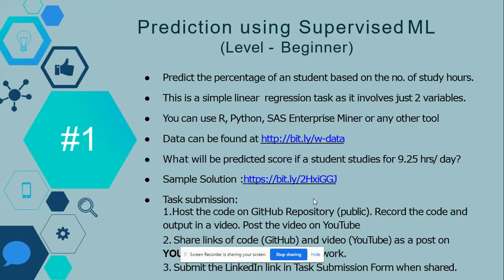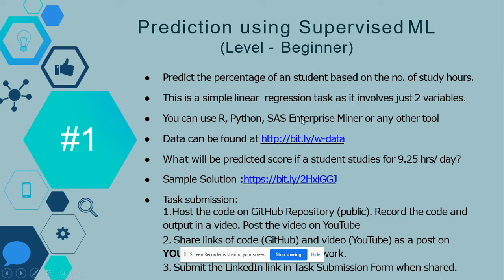The first task provided under this internship was prediction using supervised ML. The first task was of beginner level and we have used Python to solve this task. The problem statement states that we have to predict the percentage of a student based on the number of study hours done by him or her. In this, we have used the linear regression model to solve this task.